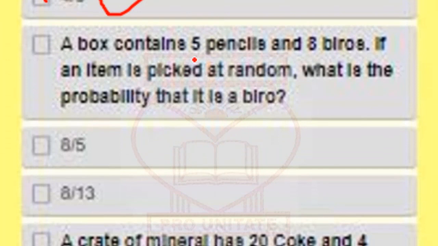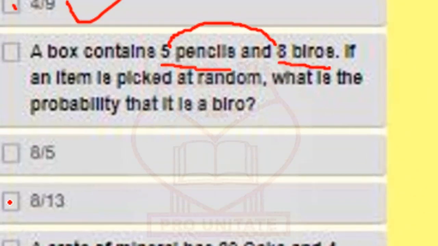A box contains 5 pencils and 8 barrels. If an item is picked at random, what's the probability that it is a barrel? The number of barrels here is 8, so we'll go with 8. And how many items are there altogether? 13 items, 5 plus 8. So that should be 8/13. So that's the answer. 8/13 is the correct answer.